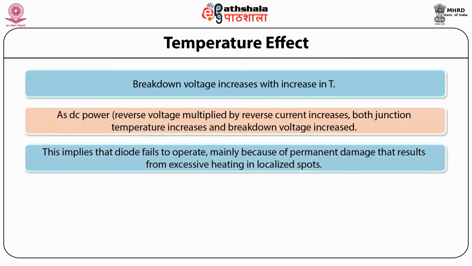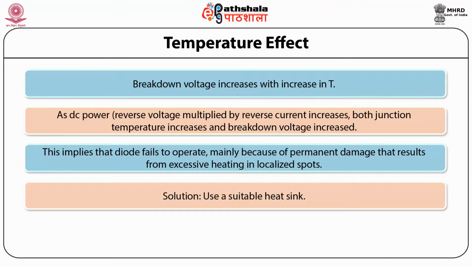This implies that the diode fails to operate mainly because of permanent damage that results from excessive heating in localized spots. So the solution is to use a suitable heat sink.